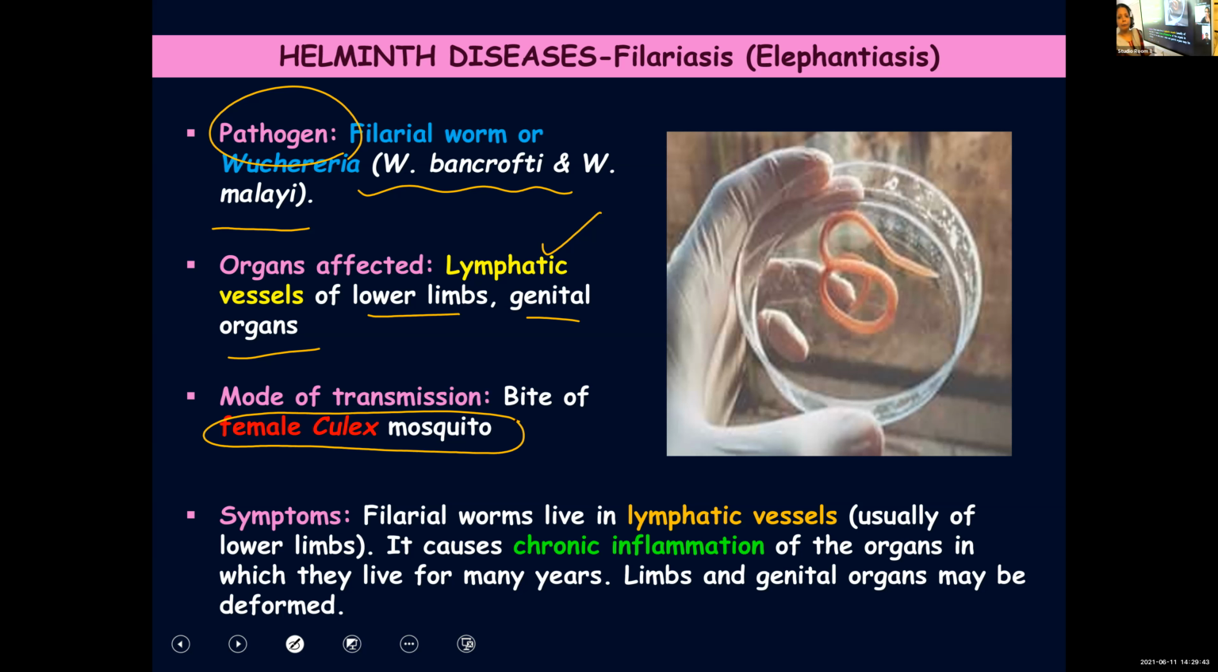And finally, what happens? The affected parts, limbs, I told you mainly it is the lower limb and genital organs. Other parts can also rarely be affected, and once affected, these parts will be deformed. Their normal form, normal morphology and structure will change.